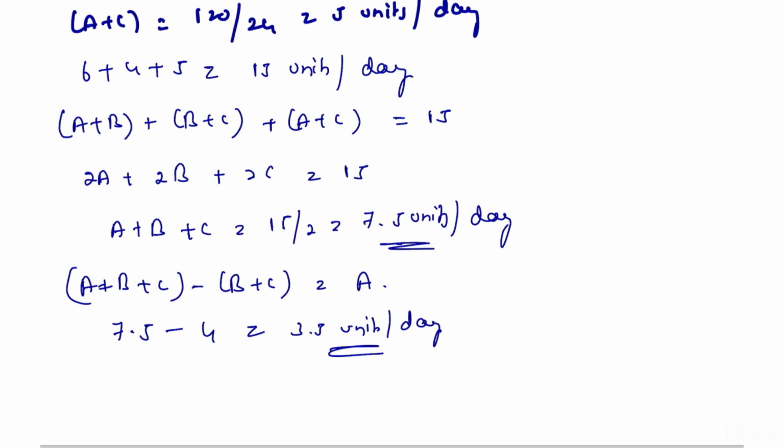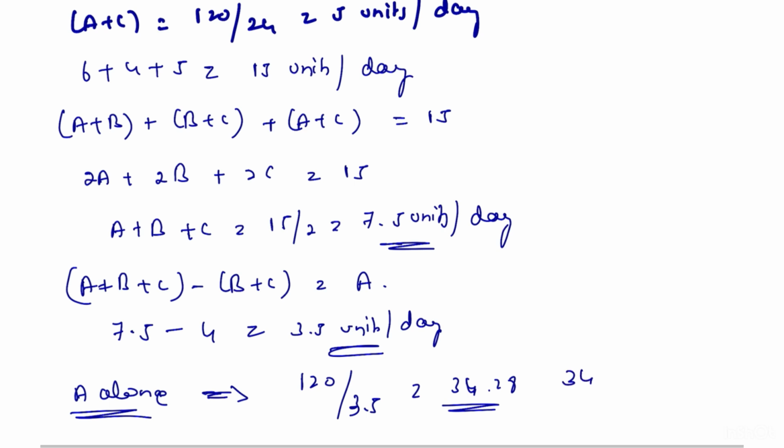So, the time taken by A alone to complete the whole work is 120 by 3.5, which is equal to 34.28. That can be written as 34 2 by 7. So, 34 2 by 7 is the answer.